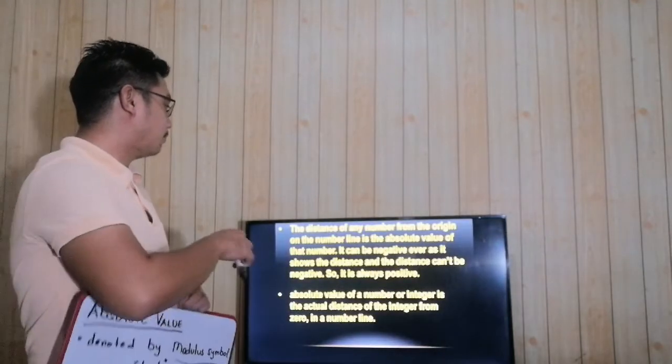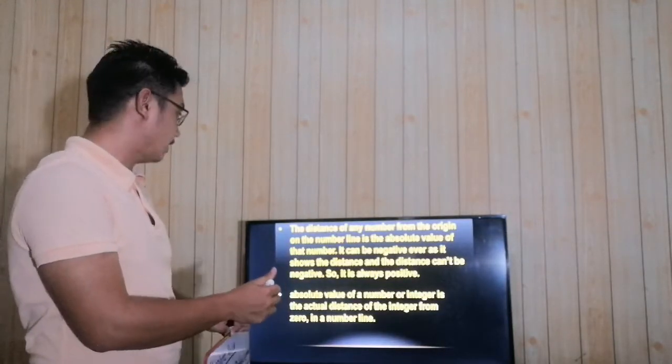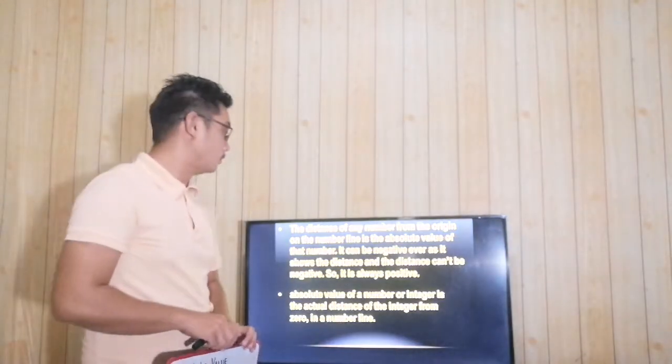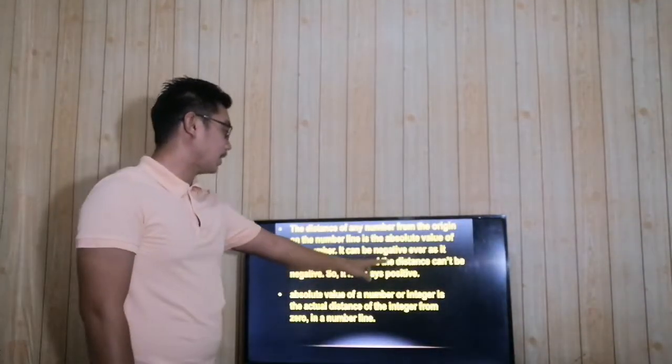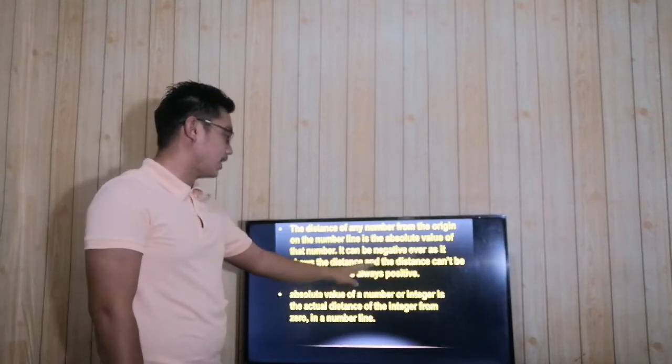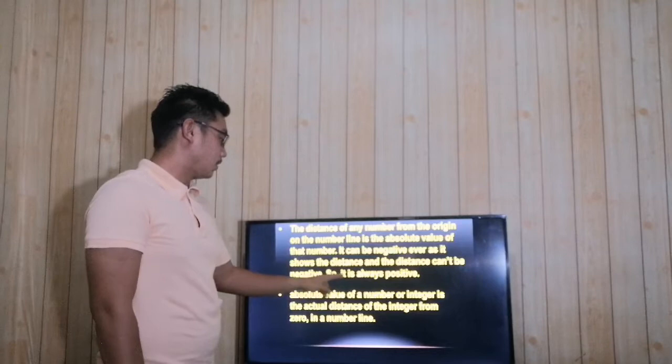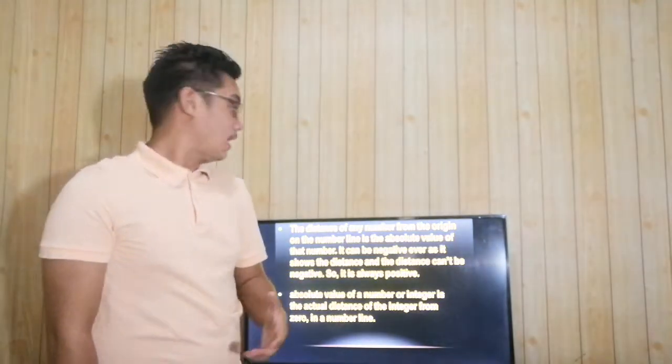The distance of any number from the origin of the number line is the absolute value of that number. It can never be negative as it shows the distance, and the distance can't be negative. So, it is always positive. Laging tandaan, absolute value refers to the distance from the origin. Since there are no negative distances, our answer is always positive.